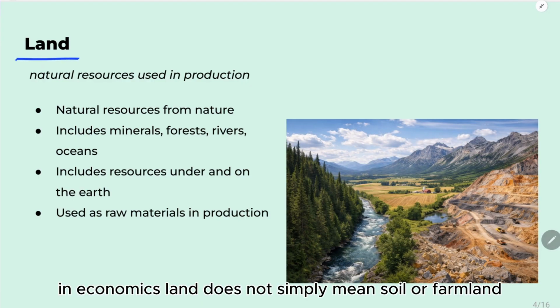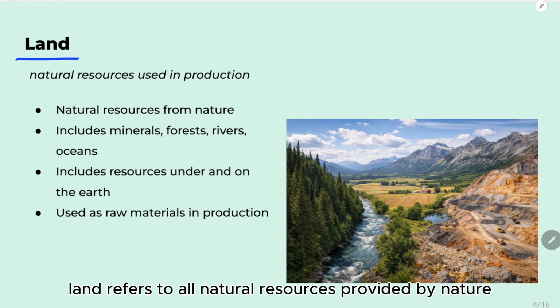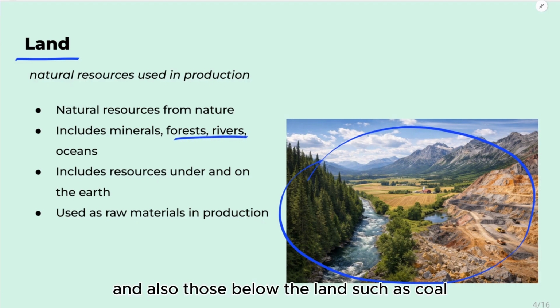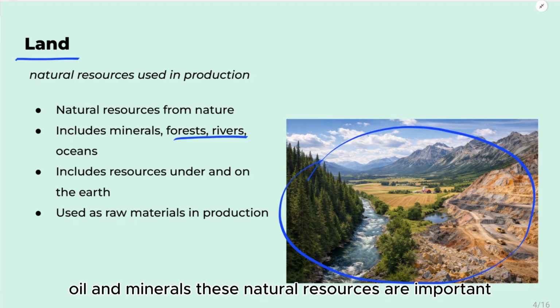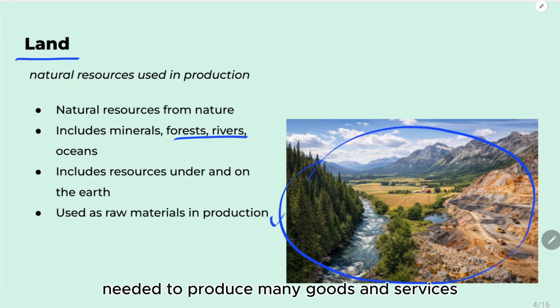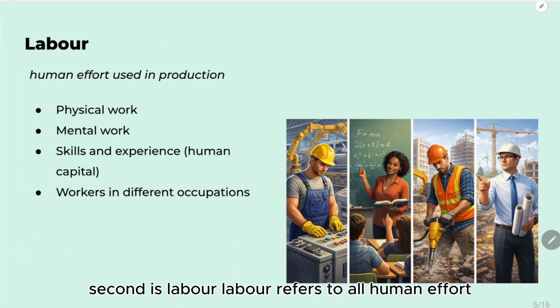In economics, land does not simply mean soil or farmland. Land refers to all natural resources provided by nature that can be used in production. This includes resources found on the land, such as forests and rivers, and also those below the land, such as coal, oil, and minerals. These natural resources are important because they provide the raw materials needed to produce many goods and services.